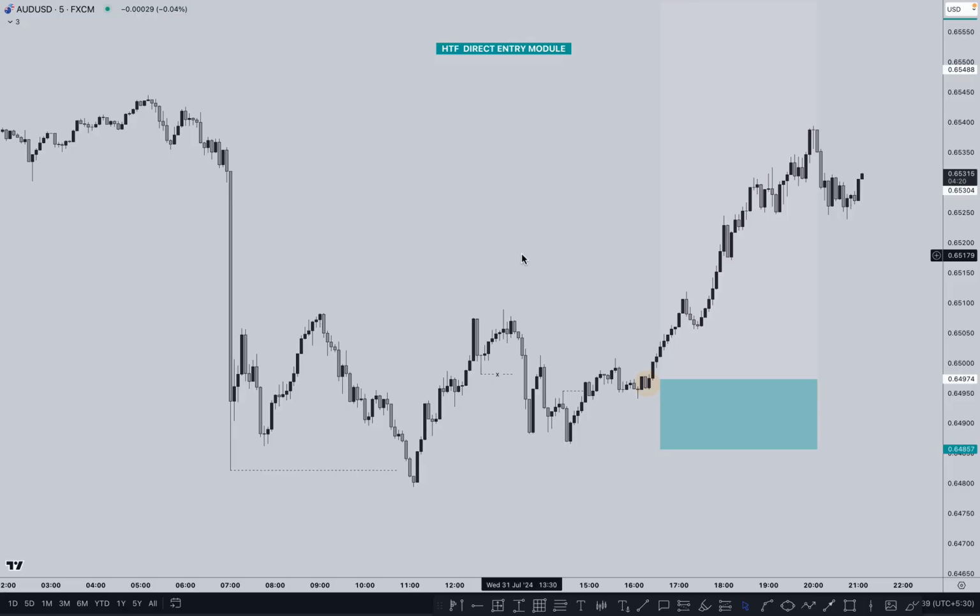In this video, we are going to learn what a higher time frame structure is and how we can use higher time frame structure, higher time frame POI, and, the main thing here, how we can use the higher time frame entry module. This is a very important video if you don't want to switch to a lower time frame and if you wish to enter directly in a higher time frame. So watch this video carefully from start to end. I will explain everything in detail, step by step, covering the identification of the structure, POI and entry module. So stay tuned.